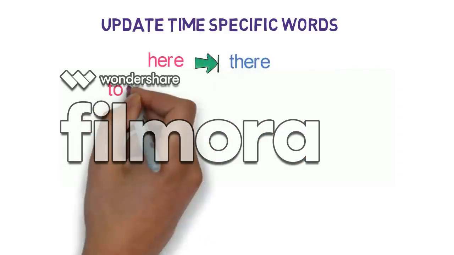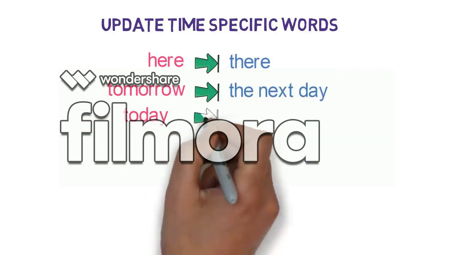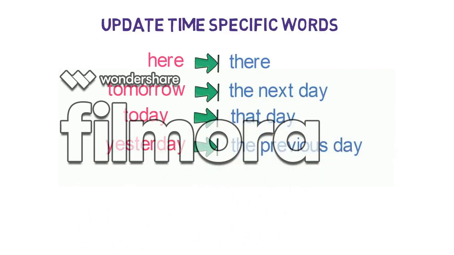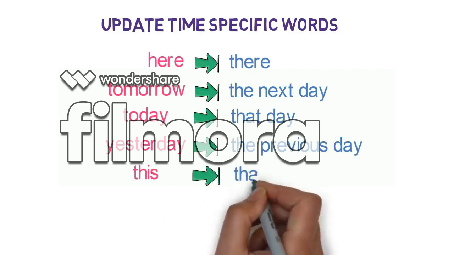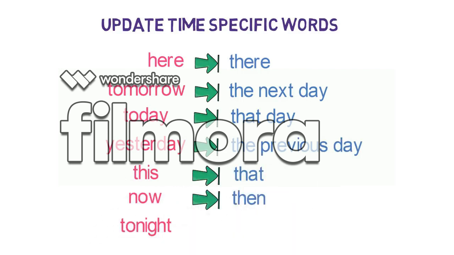Here will be converted to there, tomorrow will be converted to the next day, today will be converted to that day, yesterday will be converted to the previous day, this will be converted to that, now will be converted to then, and tonight will be converted to that night.